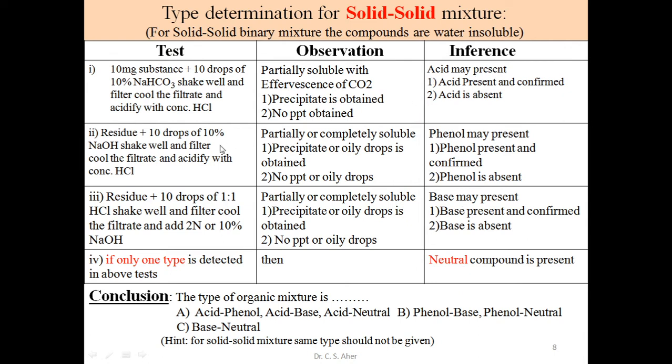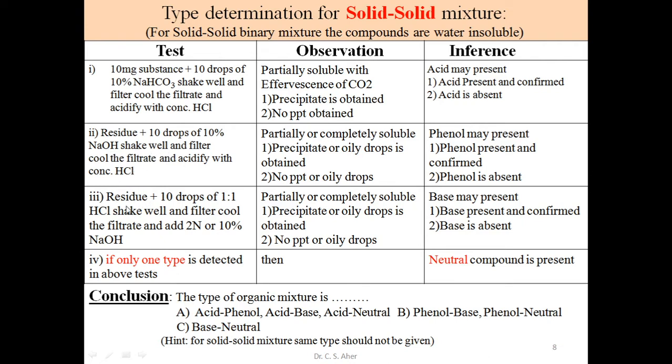If acid is absent, we go for the second type of test, for phenol. If phenol is absent, or one of the compounds is phenol, then we search for the third type. After addition of NaOH, we filter this and get a residue on the filter paper.